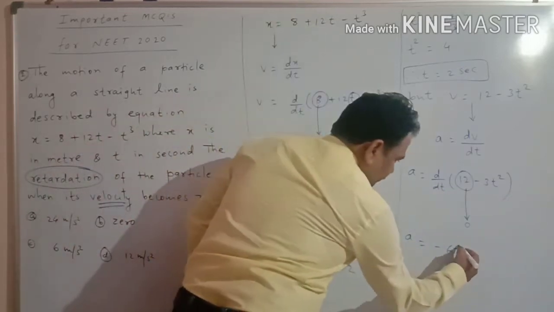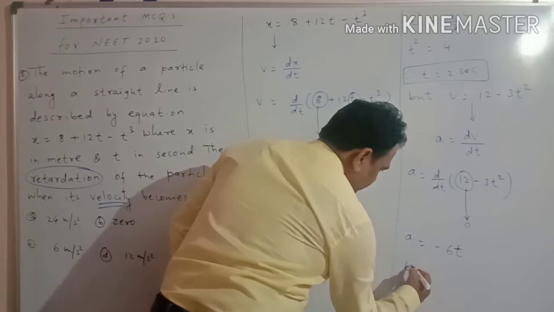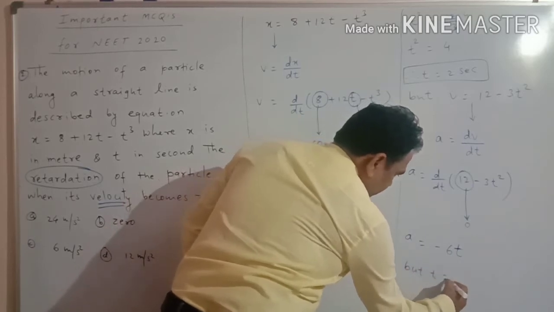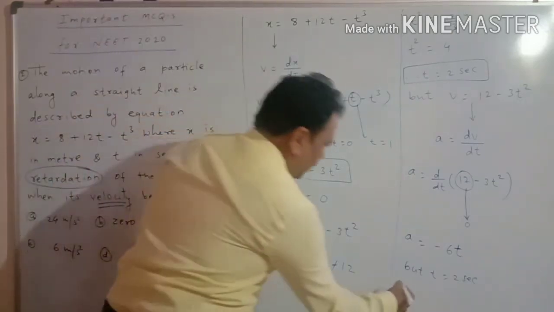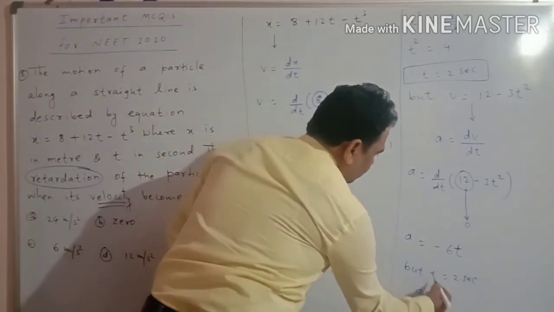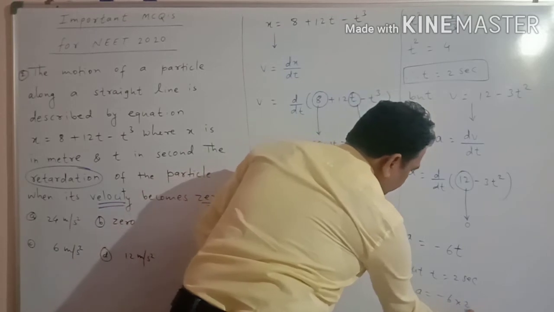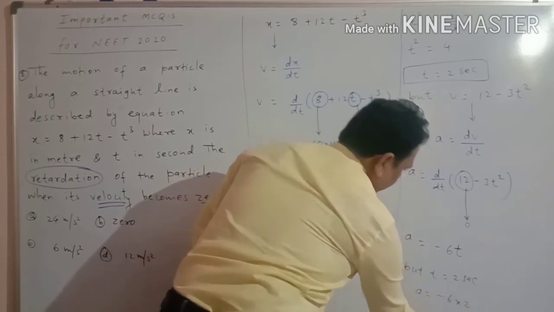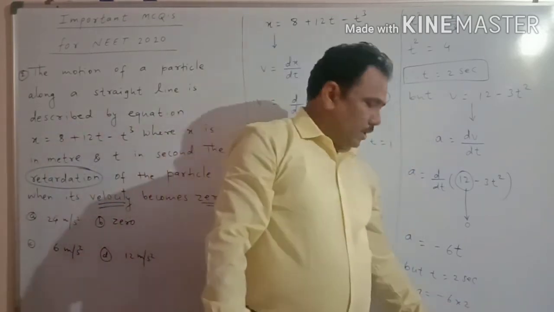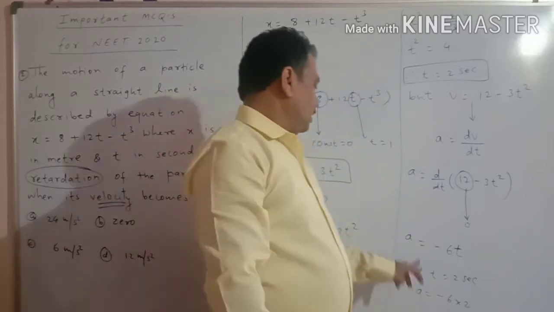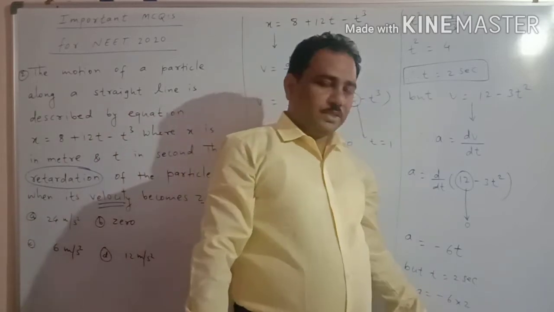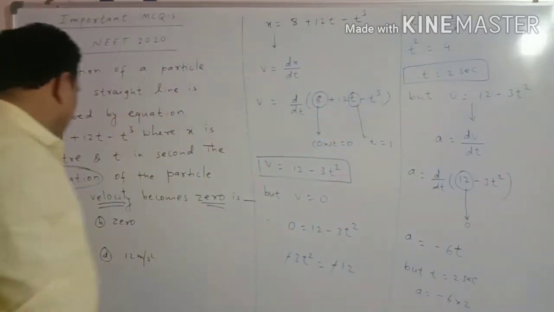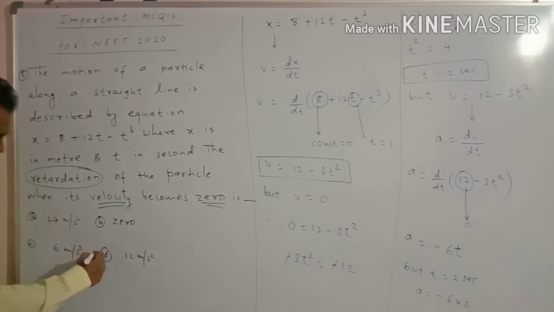But t is equal to 2 seconds, so acceleration is equal to minus 6 into 2, that is minus 12. The minus sign means the acceleration is negative, that's why it is called retardation. So this retardation is equal to 12 meter per second square.